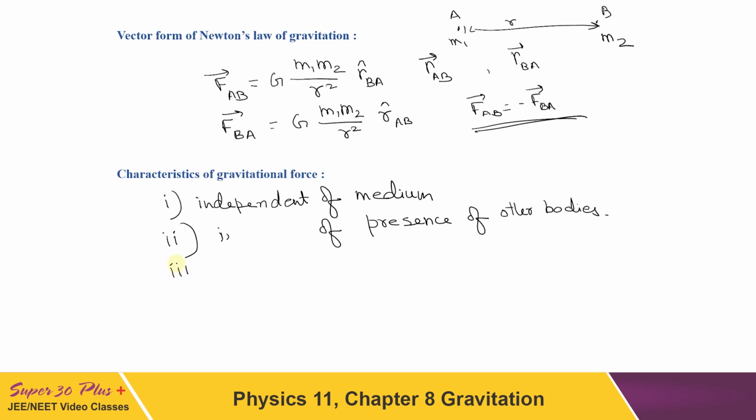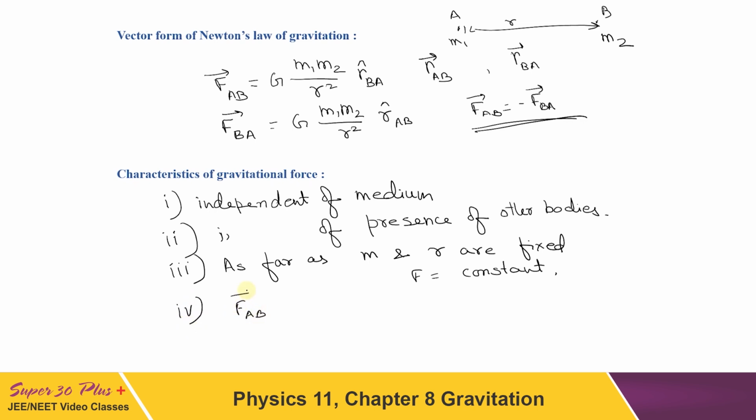The third characteristic is that it is independent of nature and size of the bodies till their masses remain the same and distance between the centers is fixed. So as far as m and r are fixed, gravitational force has to be constant. This value will change only when masses are changed or distance between their centers are changed. The next characteristic is that it forms action and reaction pair, as we have just seen. So always we can write this FAB has to be equal to minus of FBA.